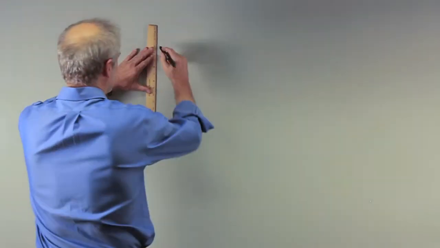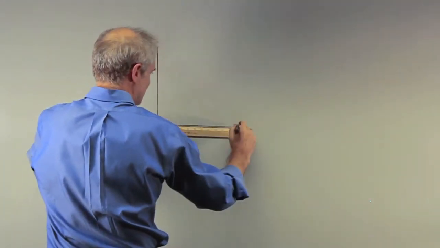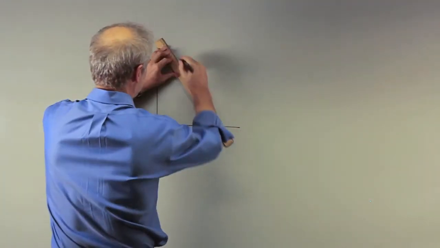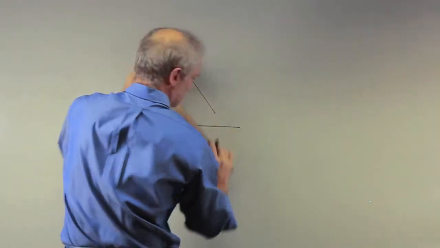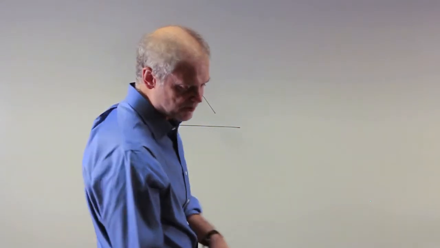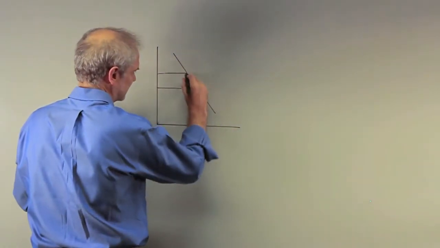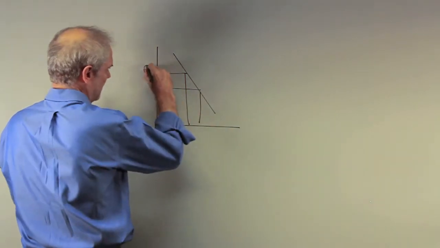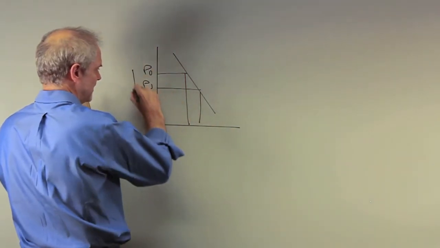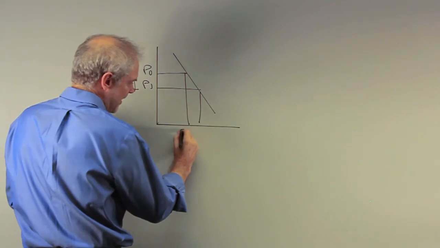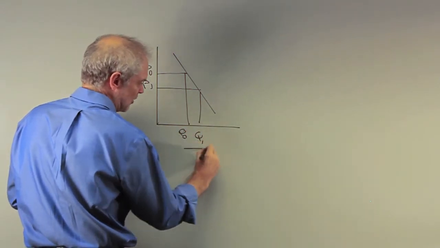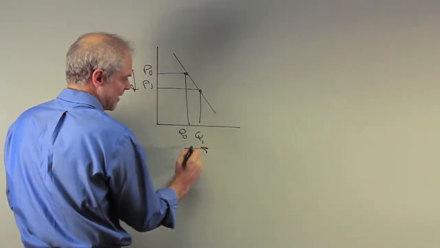That's that trick question again. They're trying to get you to make sure you understand the difference between a change in demand and a change in quantity demanded. The demand for soup rises when the price of soup falls. So the price of soup falls, P0 to P1. There's a decrease in the price of soup, and the quantity demanded of soup rises. There's no question the quantity demanded increases.